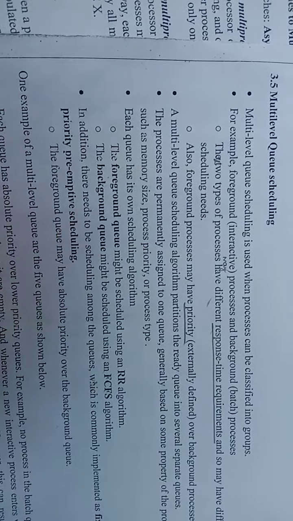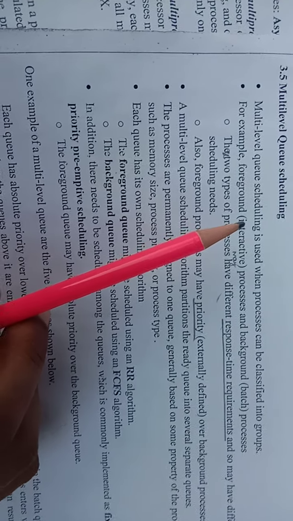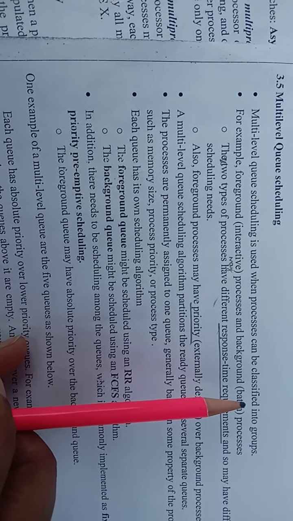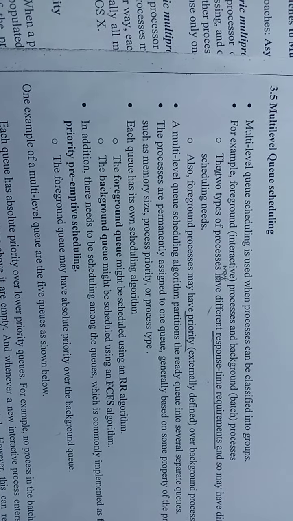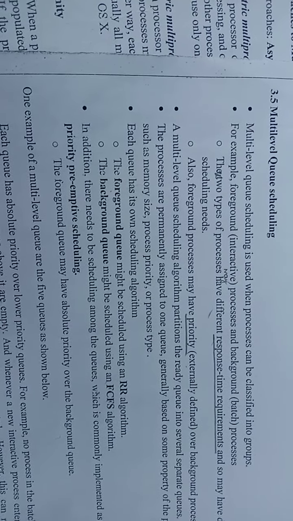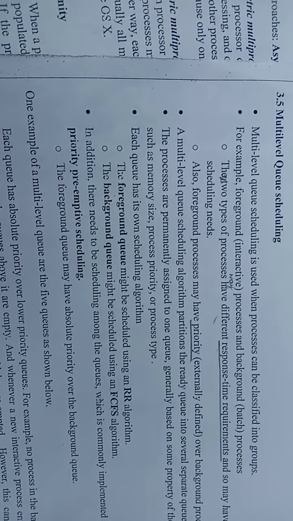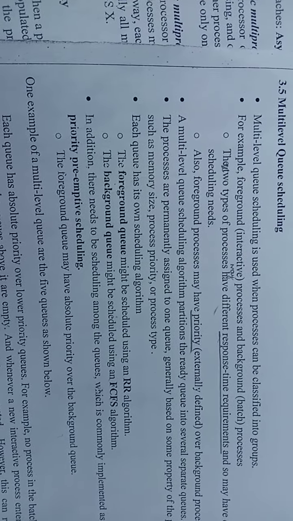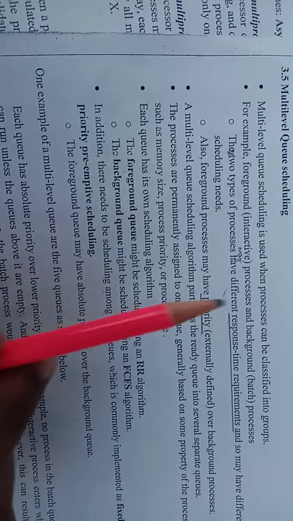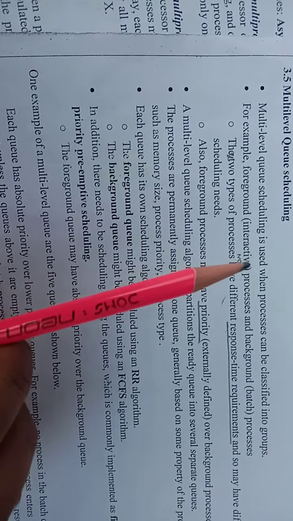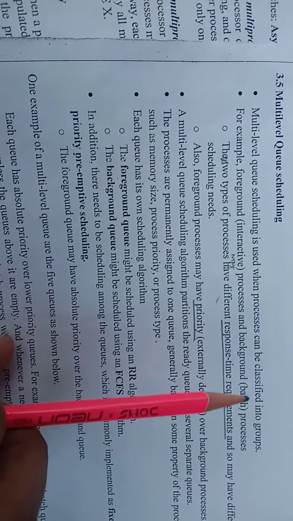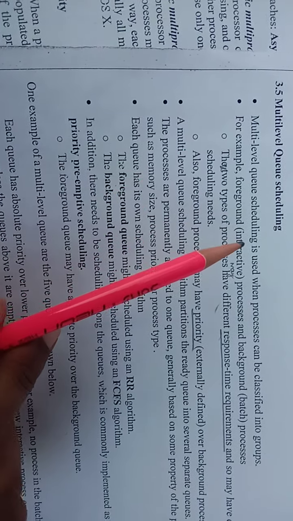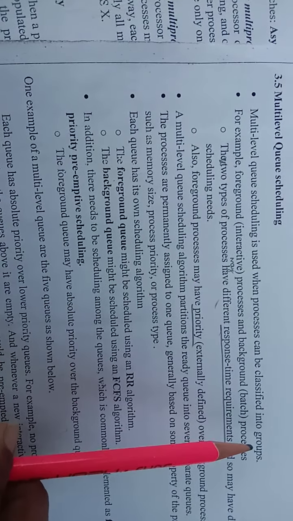In the previous scheduling algorithms we have seen that the queue is maintained for all kinds of processes together. That means there was no categorizing of the processes, such as those that belong to higher priority or lower priority. There were no levels, and no separate queues for different types or categories of processes. But in multi-level queue scheduling, if you want to maintain different queues for different types of processes, we could go for this. That's what multi-level queue scheduling is used for when processes can be classified into groups.